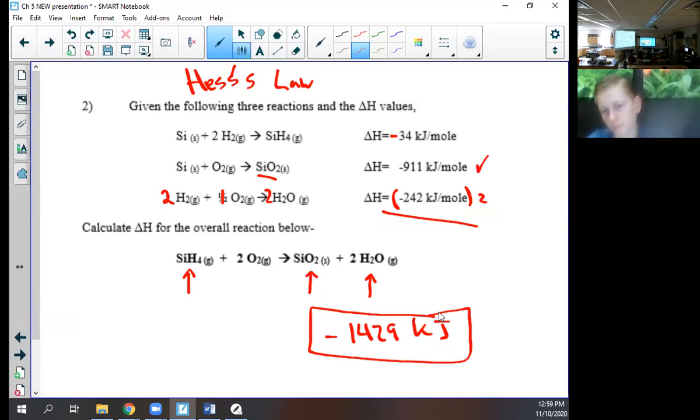So if this was a test question, it'd say, is it endo or exothermic? And you would say exo. This could be on a test and it could say, all right, how much would this raise 50 milliliters of water? Go ahead.